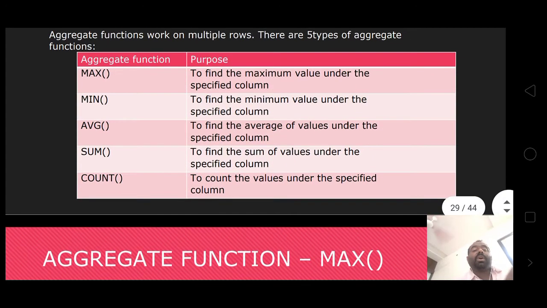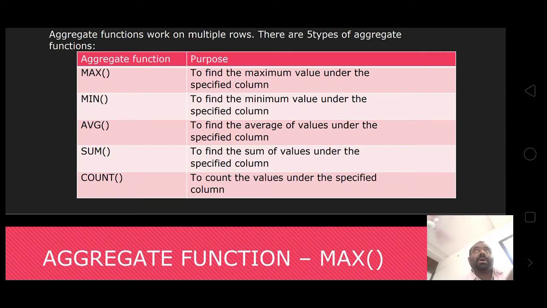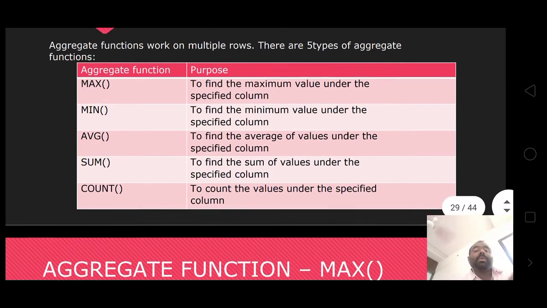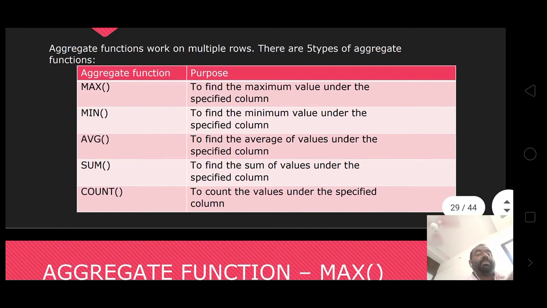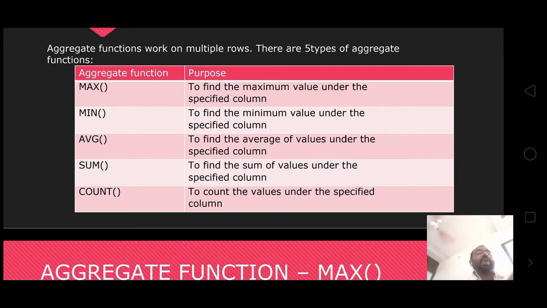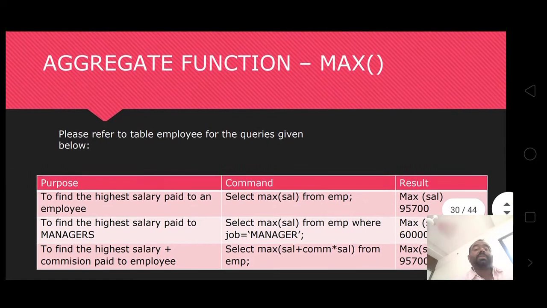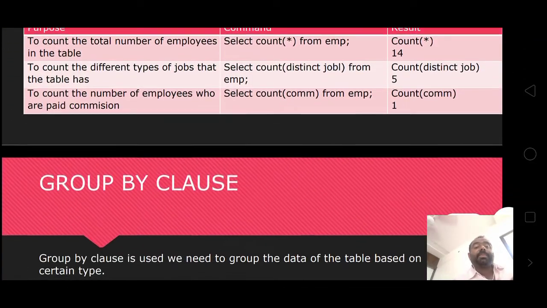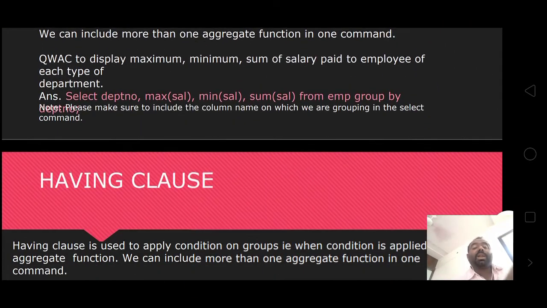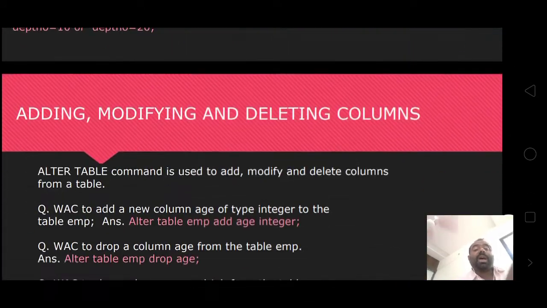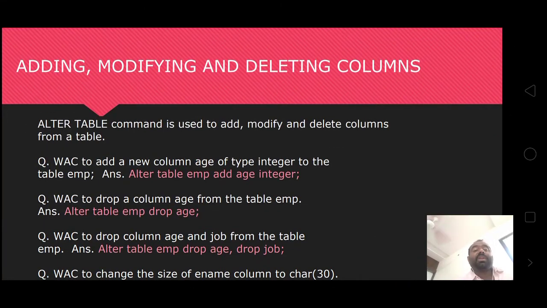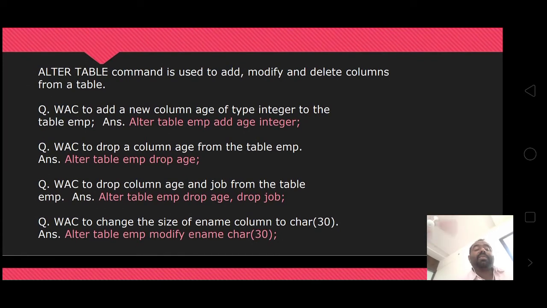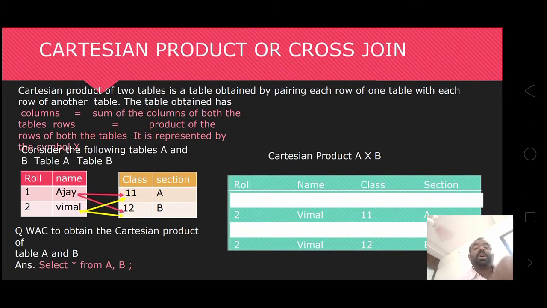With sum you find the total sum of the marks of the students. With count you find how many students are in each group, the count of the group members. Aggregate functions max and count are completed. Group by is used for grouping, then having, then adding, modifying and deleting columns. You can add, modify and delete columns of the table also.